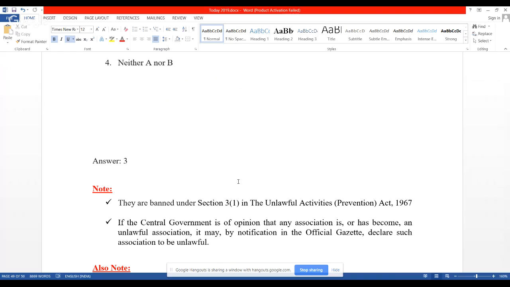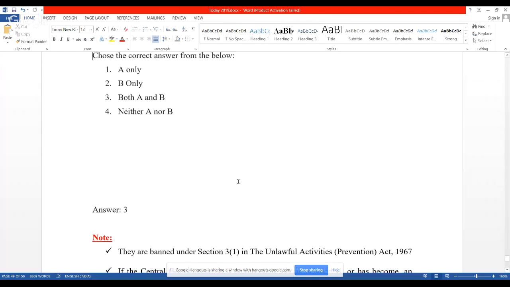Please remember very carefully, if the central government is of opinion that any association is or has become an unlawful association, it may, by notification in the official gazette, declare such association to be unlawful. Very, very important one. Parliament has granted this power to the central government.